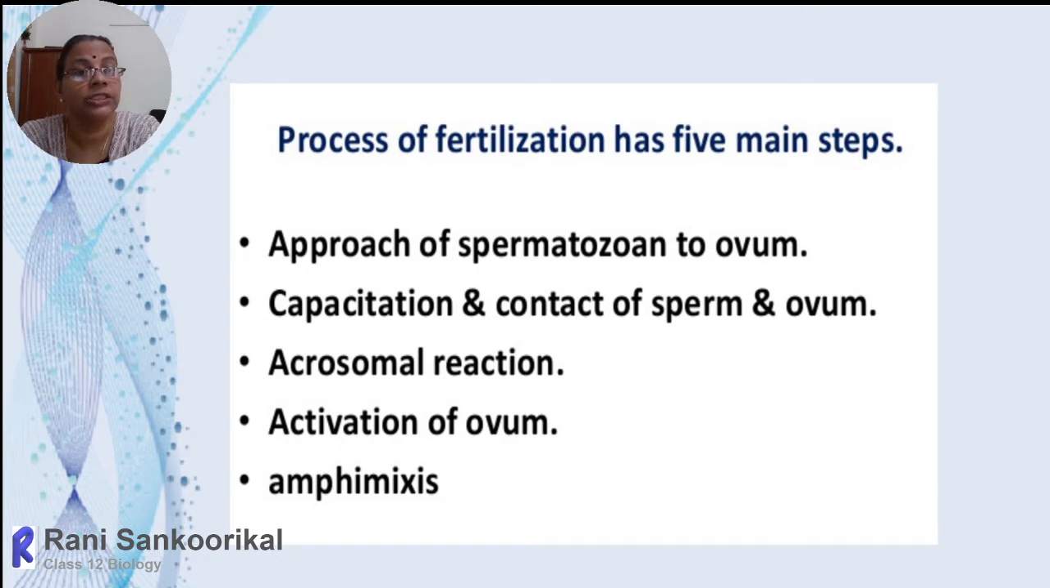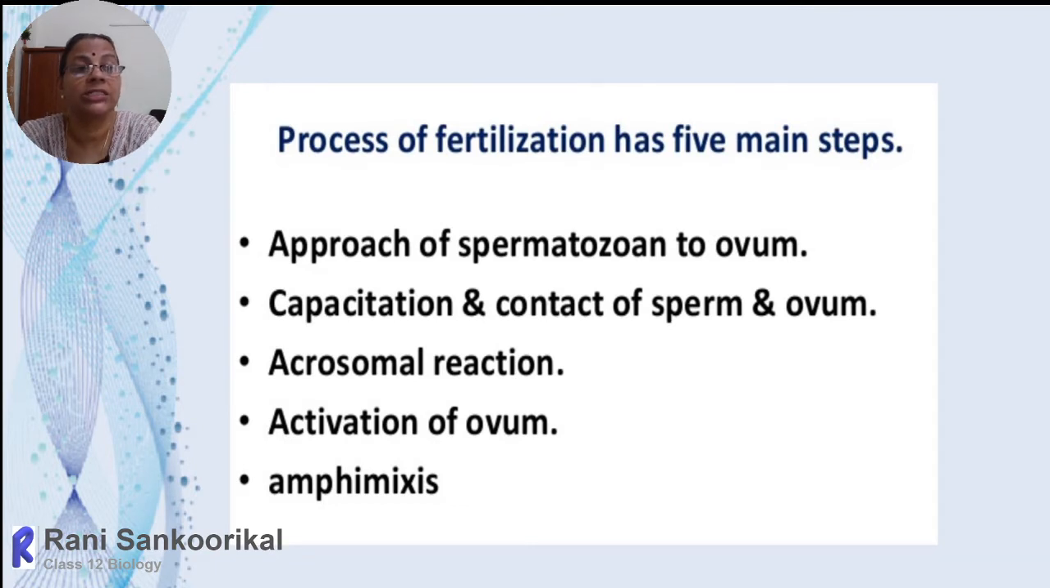And the acidic nature of the surrounding layer of the ova will be neutralized by the enzyme hyaluronidase. These three secretions collectively are present within the acrosome. So this acrosome will rupture and release them, which help in disintegrating the membranes surrounding the ova.